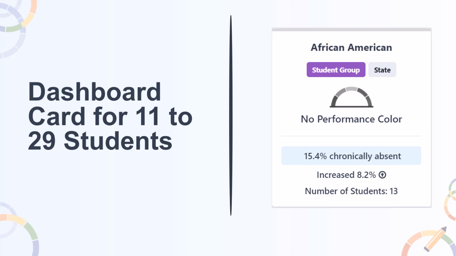A dashboard card will look different depending on the size of the denominator. If an LEA, school, or student group has a small denominator between 11 to 29 students in the current or prior year, then only the current chronic absenteeism rate and change from the prior year is reported. In this sample card, the African American student group is selected and displays no performance color with a grayed out gauge and a chronic absenteeism of 15.4%. It also reports an increase of 8.2 percentage points from the prior year. The number of students or N size is 13. Again, there is an option to select the student group or compare to the state student group result.